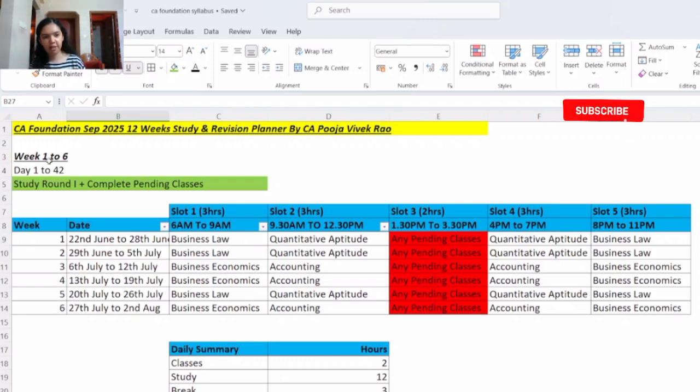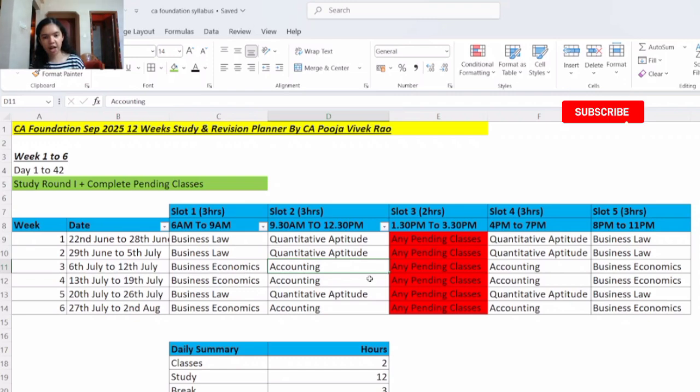And one more important point for week numbers 1 to 6 is, here we can see that we have started studying all the subjects. As we are aware, the passing criteria is 40 marks for each subject, but in aggregate we have to secure 50%. Hence we are starting all the subjects and we will be covering each subject in equal proportion.